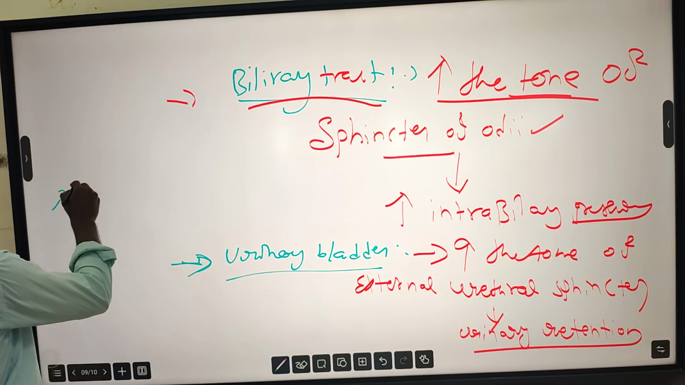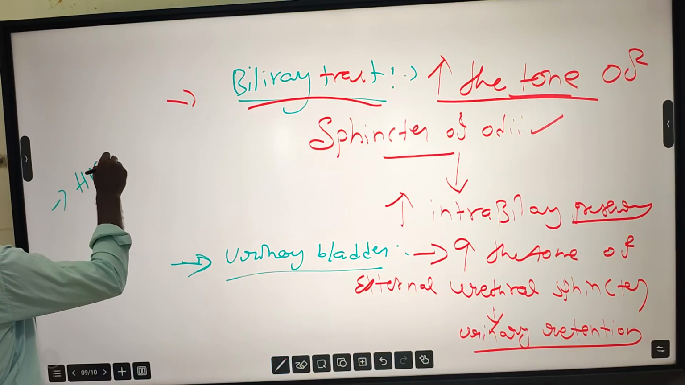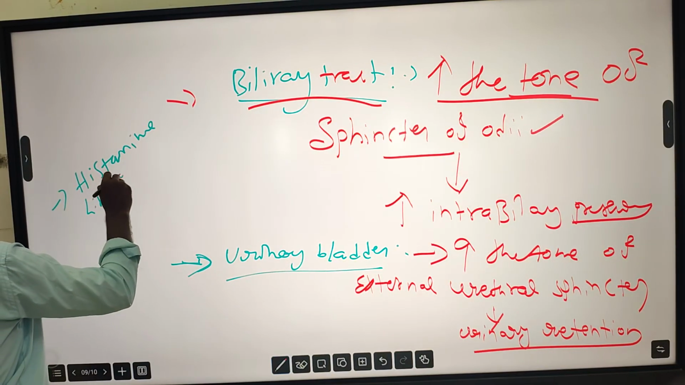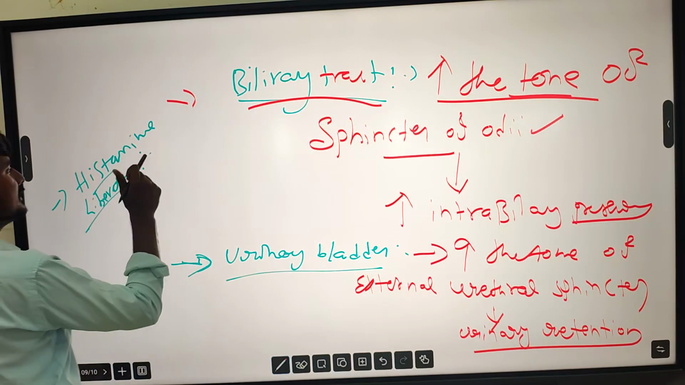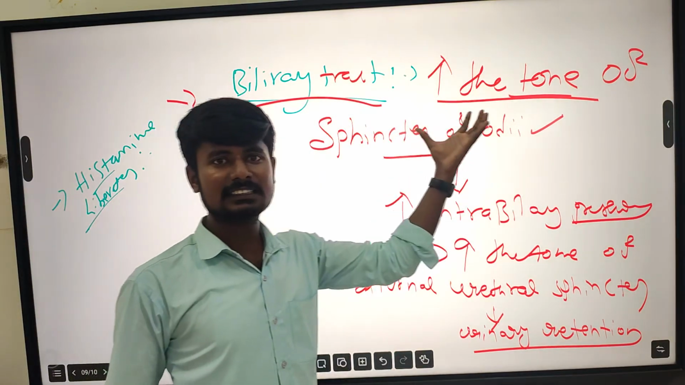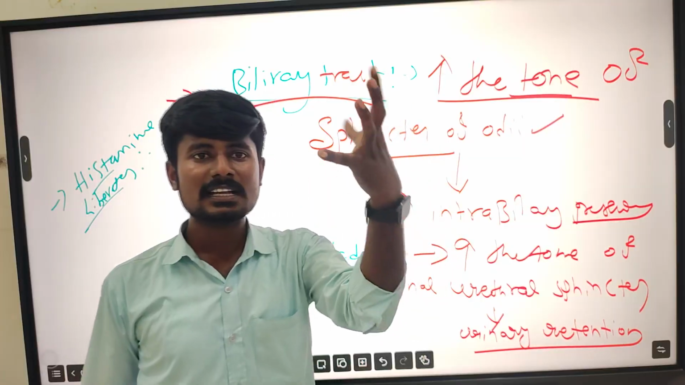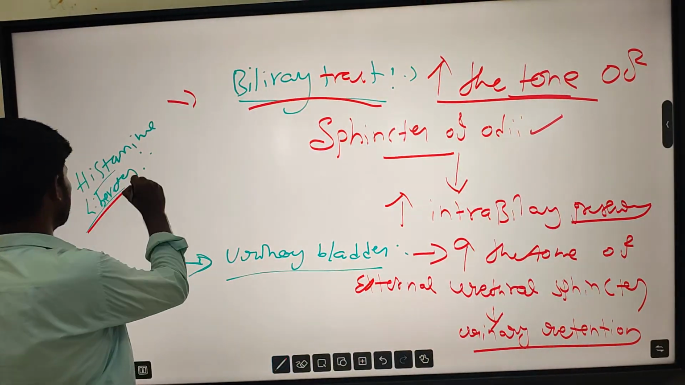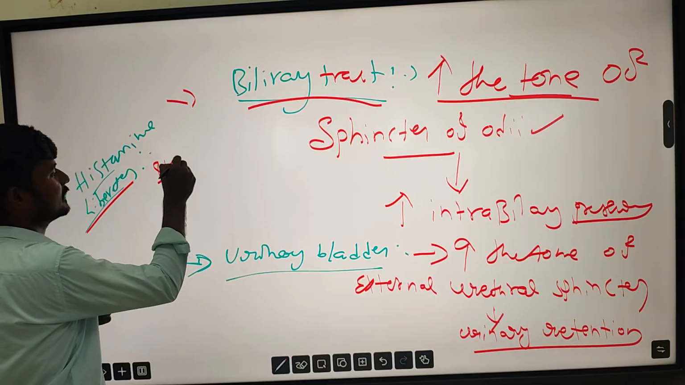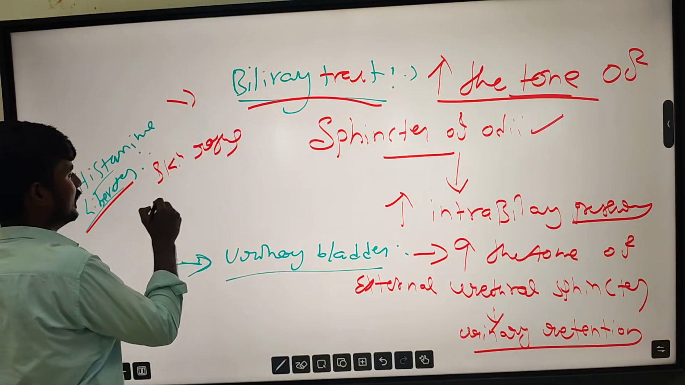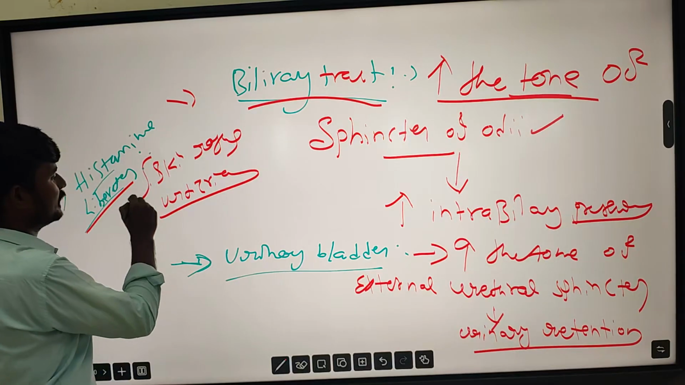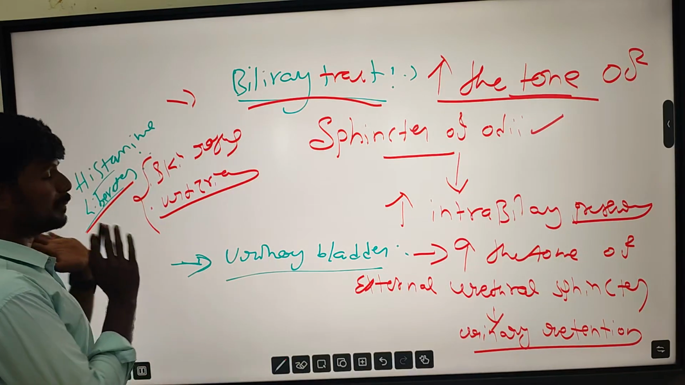And then finally, the histamine liberator. Morphine, the opioid analgesic, releases histamine, causing skin rashes and urticaria. That is called a histamine liberator. Skin rashes and urticaria. These are the histamine liberators.